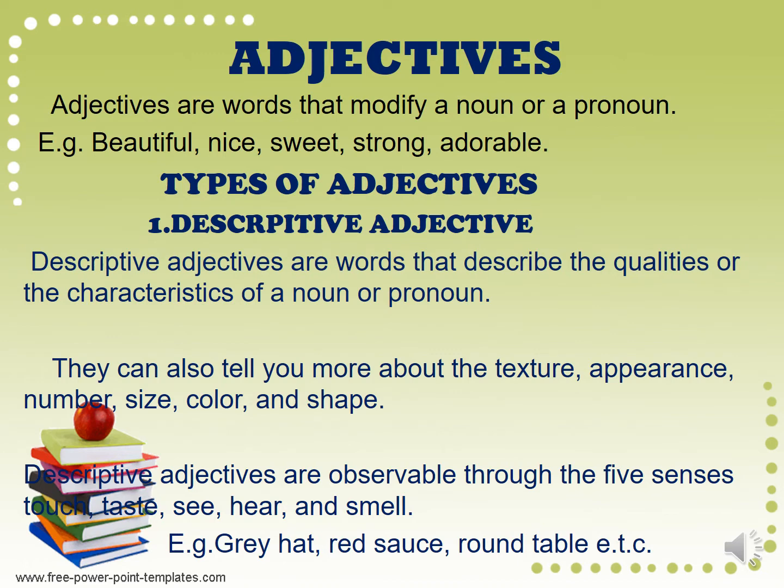There are different types of adjectives, the first one being descriptive adjective. These adjectives describe the qualities of a noun or a pronoun. They can also tell you more about the texture, appearance, number, size, color, and shape. Descriptive adjectives are observable through the five senses of touch, taste, see, hear, and smell. For example, gray hat, red sauce, round table, etc.